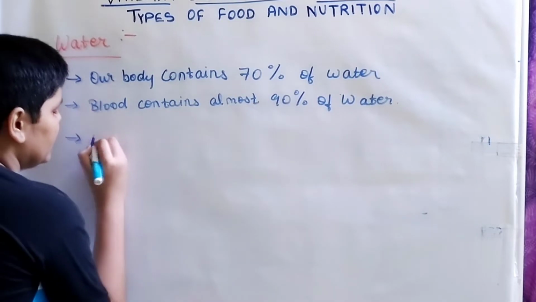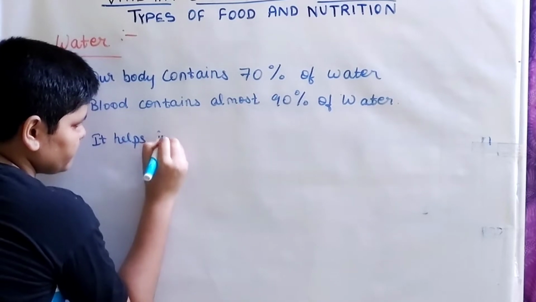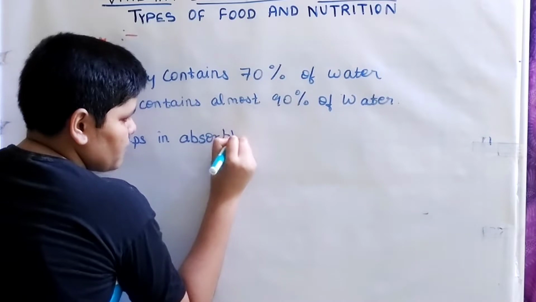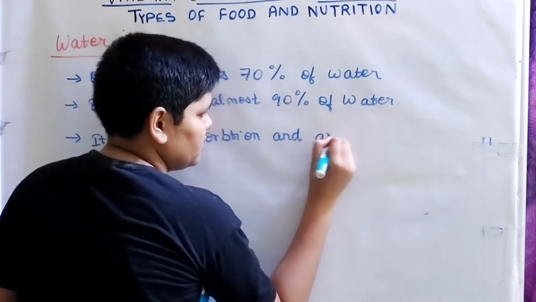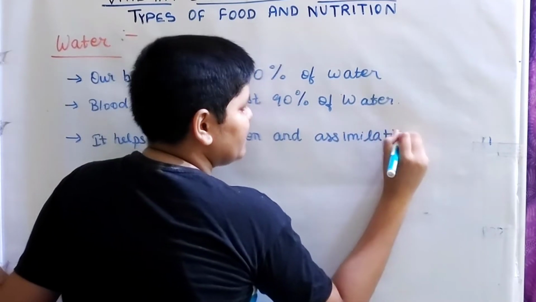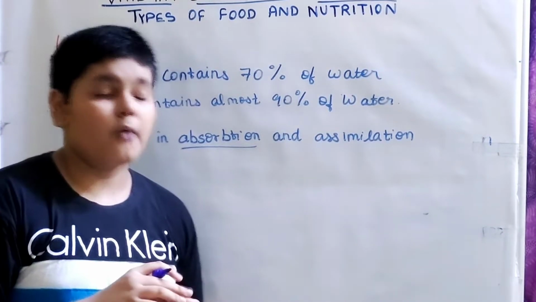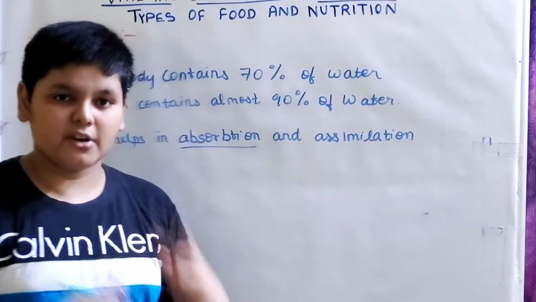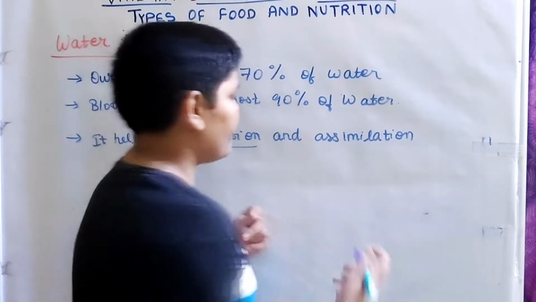First, it helps in absorption of food, absorption and assimilation. Absorption is absorbing the required nutrients from the food, and assimilation is mixing of the food. This comes under digestion, which will be our next topic, and we'll read that in upcoming videos.